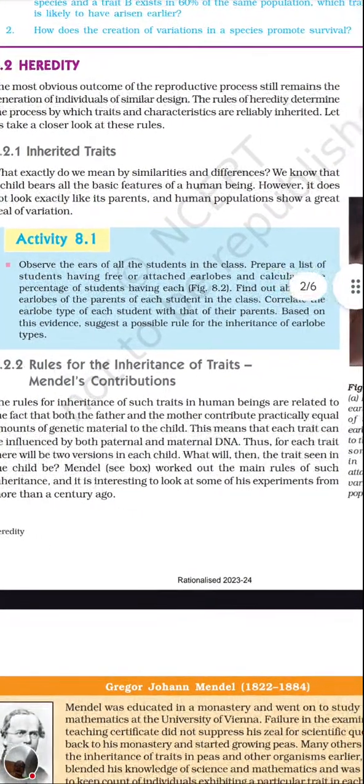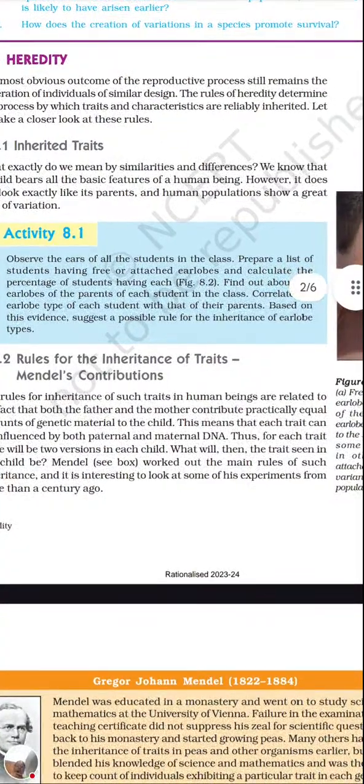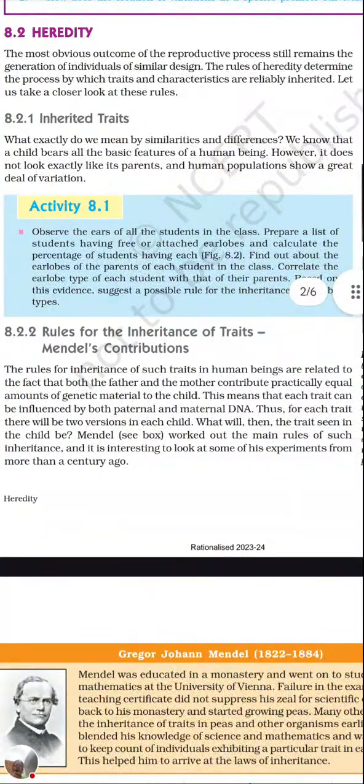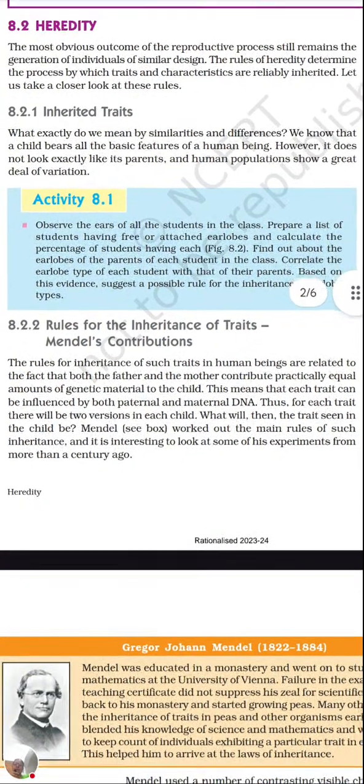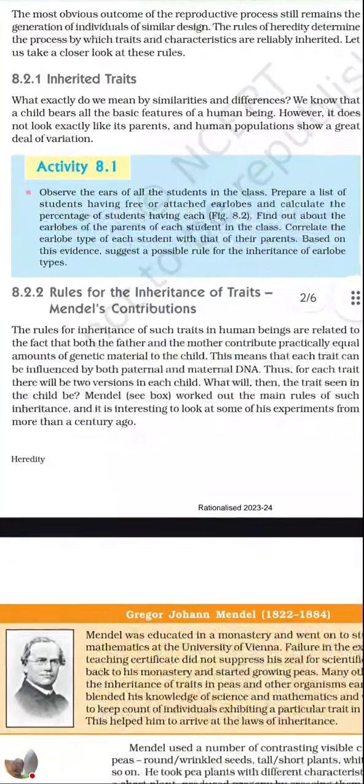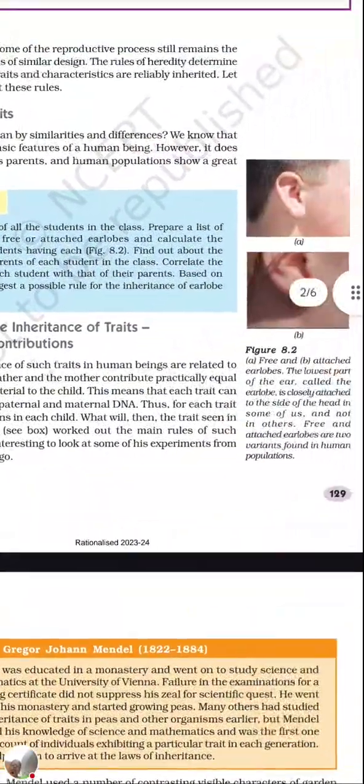What exactly do we mean by similarities and differences? We know that a child bears all the basic features of a human being. So by seeing the baby of a human, we can say that it is looking like a human baby, as the similarities in the body design. However, it does not look exactly like the parent. The human population shows a great deal of variations. So there are different variations.